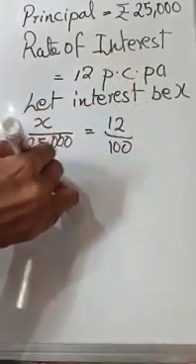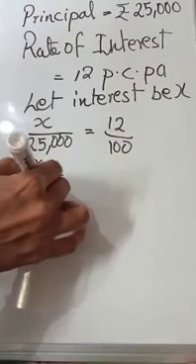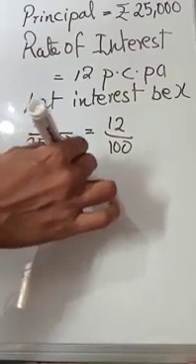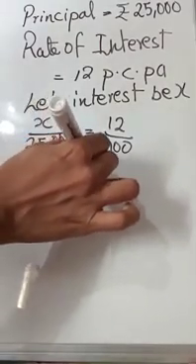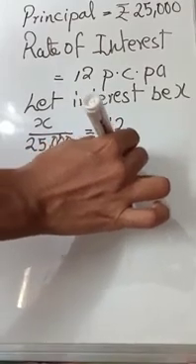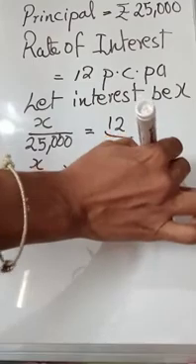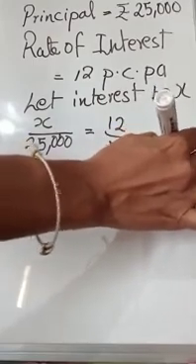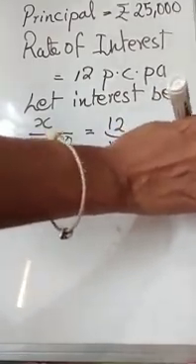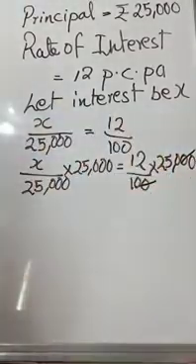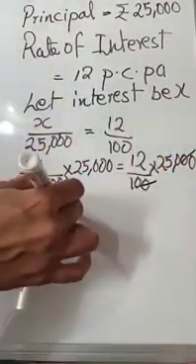So x by 25,000 into 25,000 is equal to 12 by 100 into 25,000. You can cut two of the zeros. Here you will get x is equal to